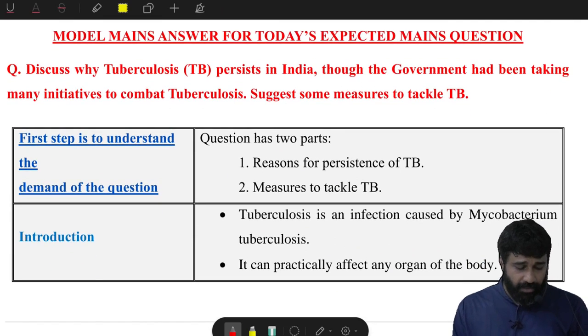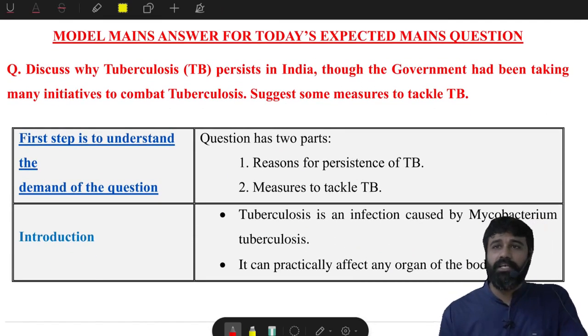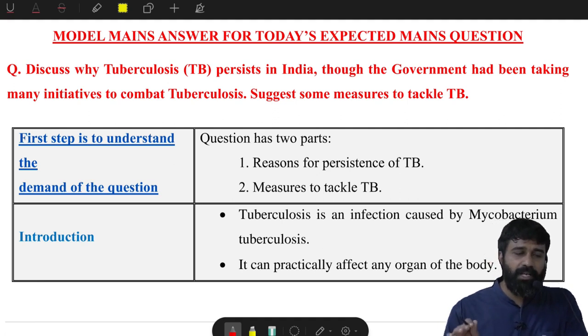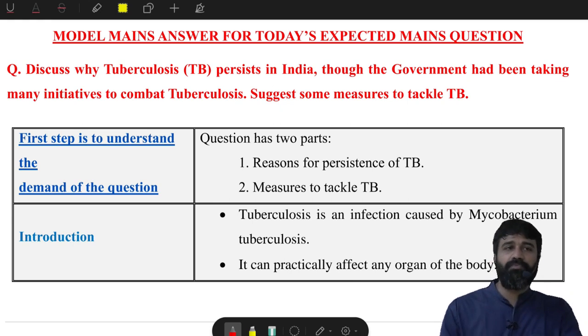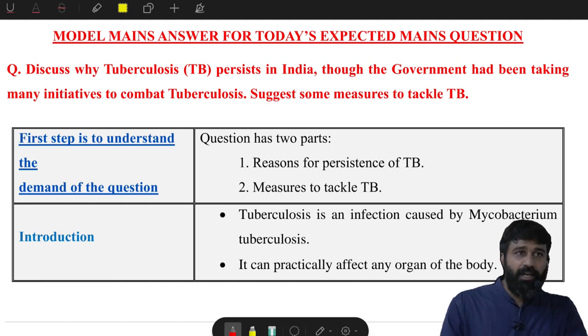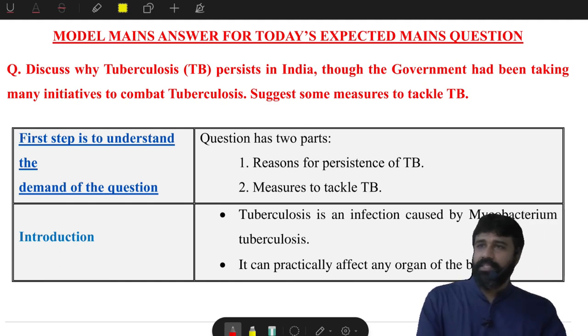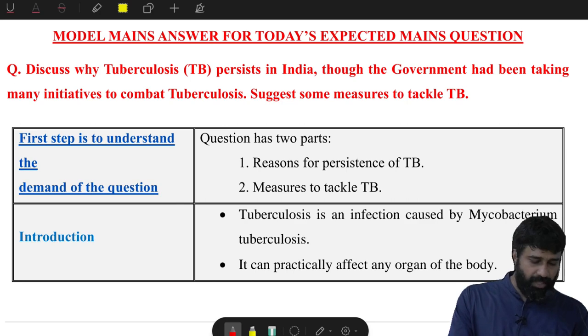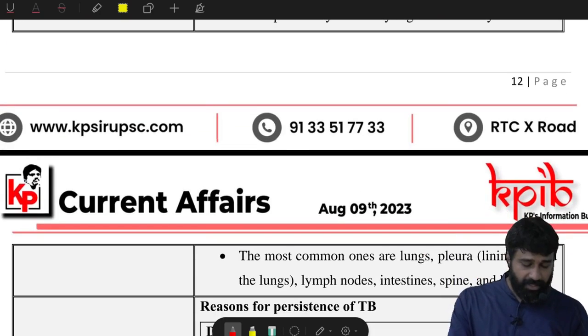Model answer for today's expected mains question. This was only a conceptual understanding regarding TB with respect to the prelims that I have been discussing till now. Now we are going to discuss mains. The mains question will not ask what TB is, what the causes are, and what the infectious elements are, and describe something like that. Till now we haven't witnessed such a question.